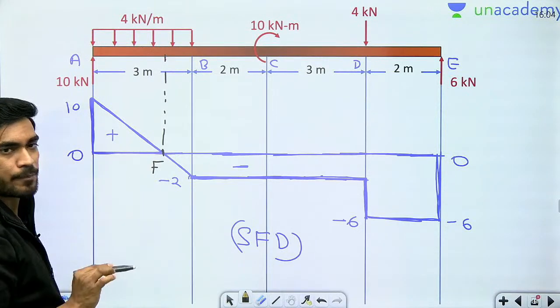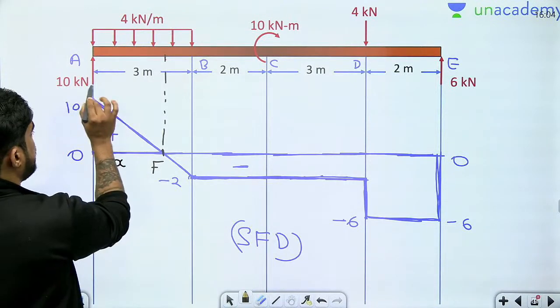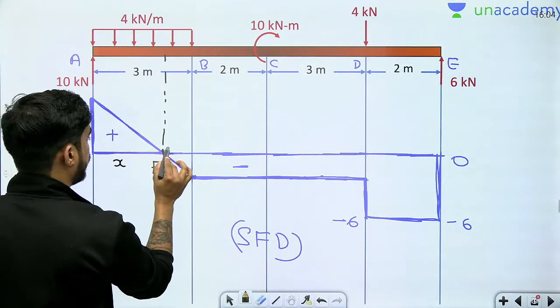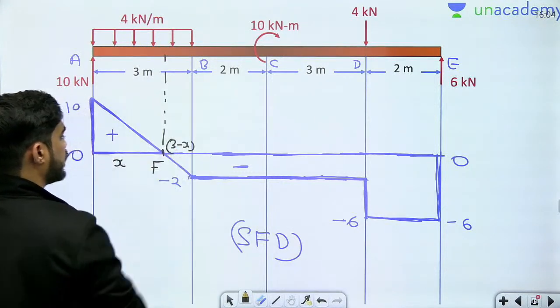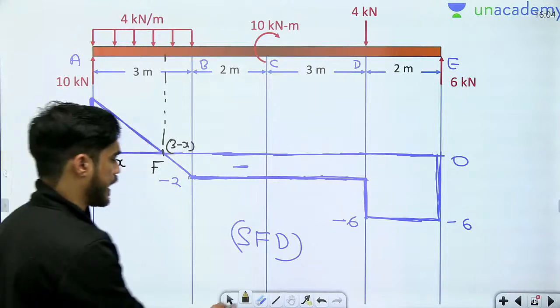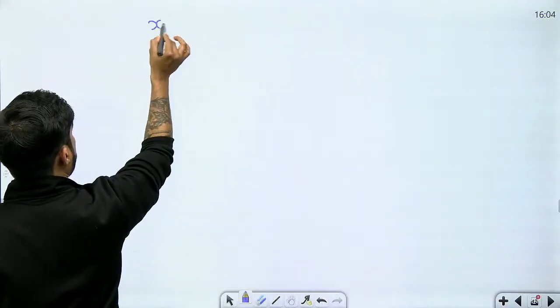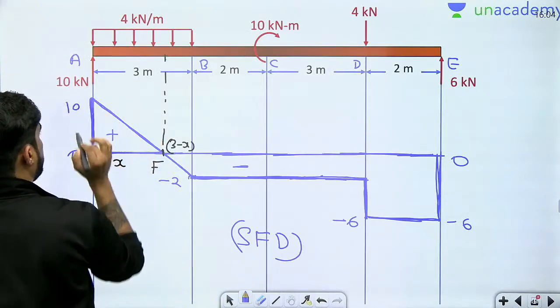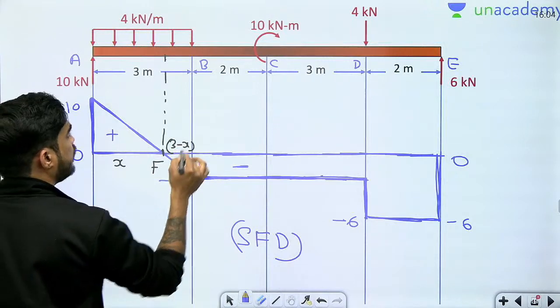So we have two options. Let's call this X. Let's say this distance is X. So beta, what will be this distance? This distance will be 3 minus X. So beta, I can apply similar triangles here. It will become X upon 10 equals 3 minus X upon 2.